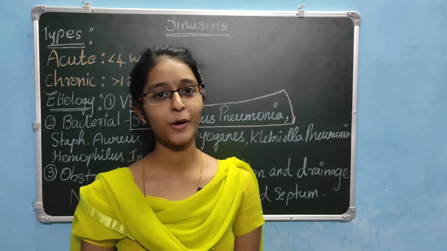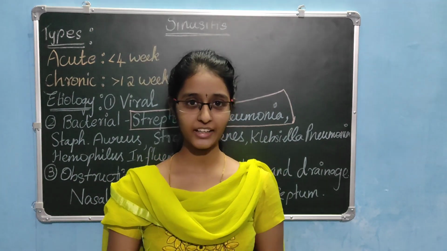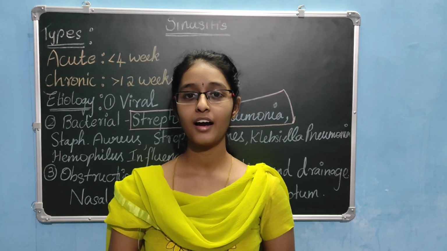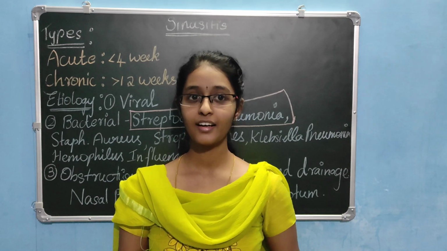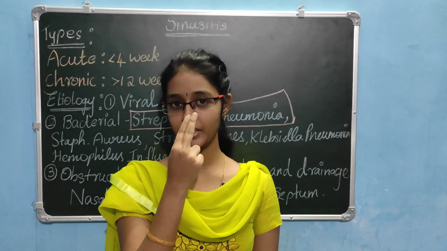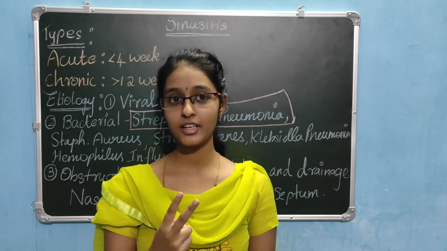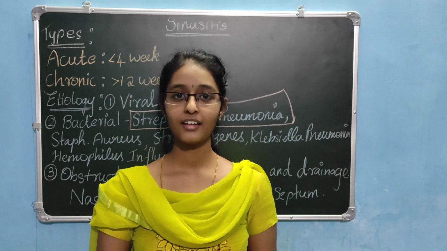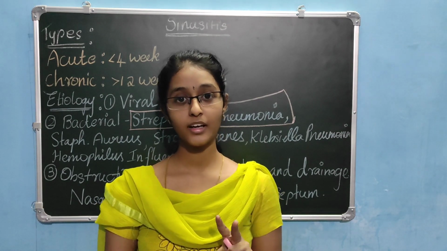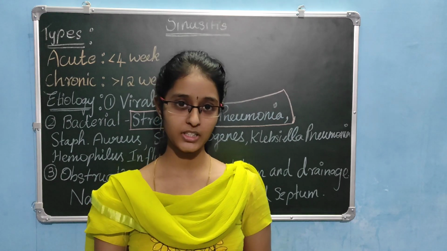Is everyone clear about the sinus, its structure, why we have it, and where we have it? It's in the forehead, medial to the eyes, and in the cheek, and it is paired. There are two types, anterior and posterior.